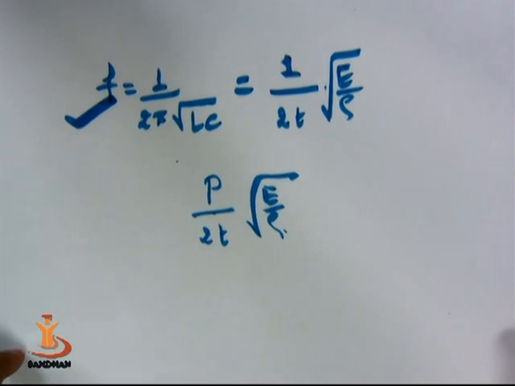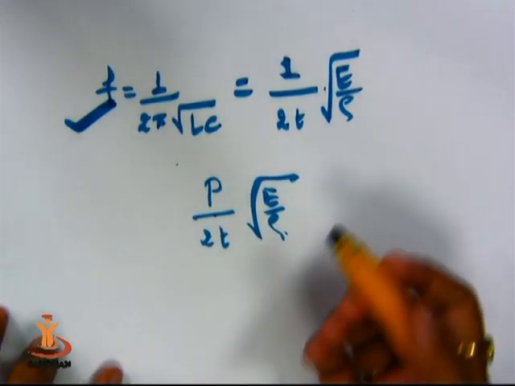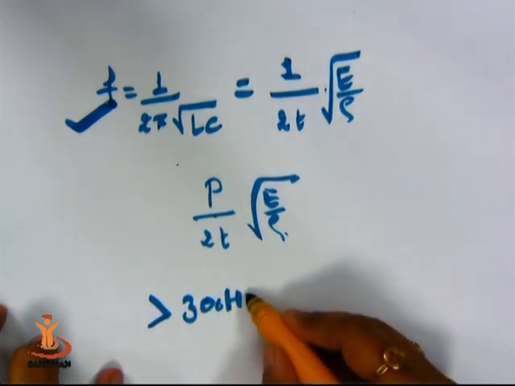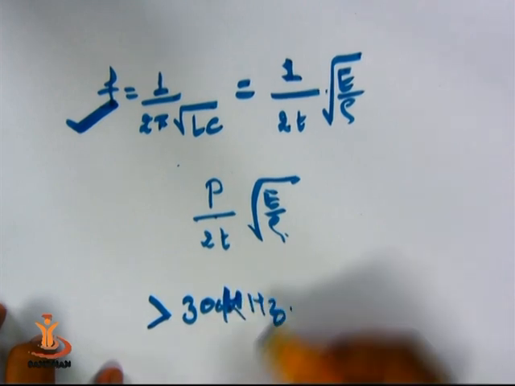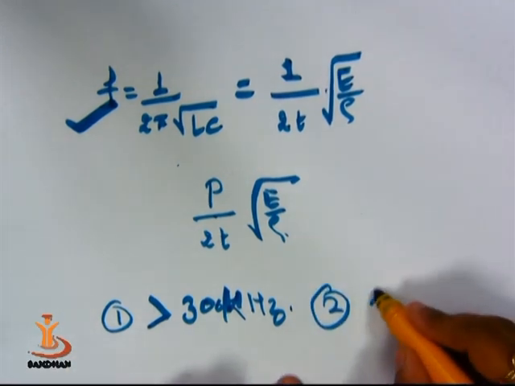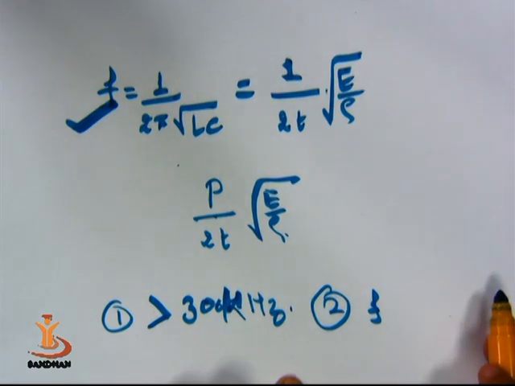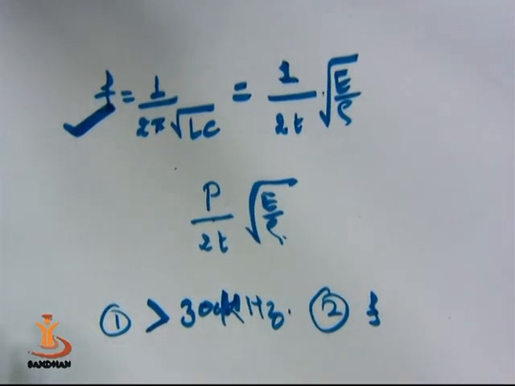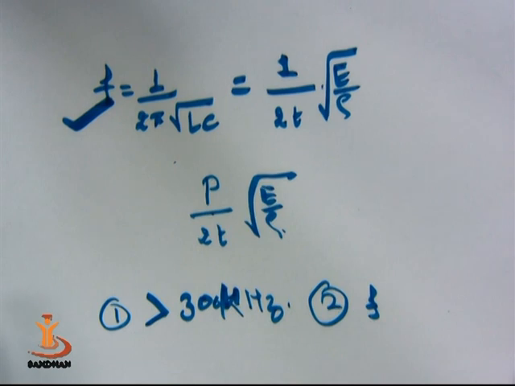Now what are the advantages of this particular method? First, it can produce ultrasonic waves of frequency greater than 30 kilohertz, up to 300 kilohertz. Secondly, it can produce a specific frequency of the given applied external frequency voltage, right? So if I want to produce exactly 30,000 kilohertz frequency, it can produce exactly 30,000 kilohertz frequency, not more than that, not less than that. So accuracy is at its highest in this particular method, right?